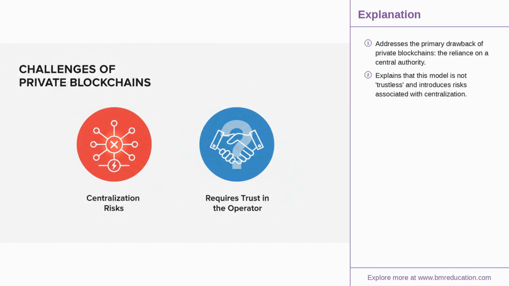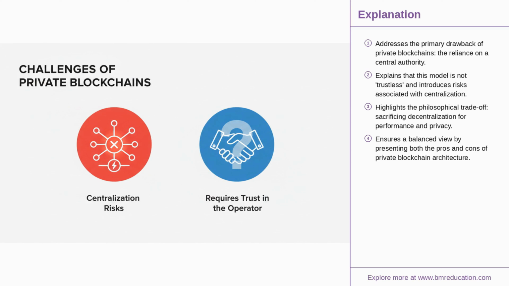However, the centralized control that provides these benefits also introduces weaknesses. Private blockchains are not trustless. You are explicitly trusting the organization that controls the network. This creates centralization risks, as a malicious or incompetent operator could potentially alter records or censor transactions, defeating one of the core philosophies of blockchain.